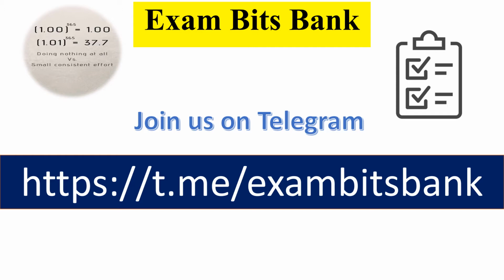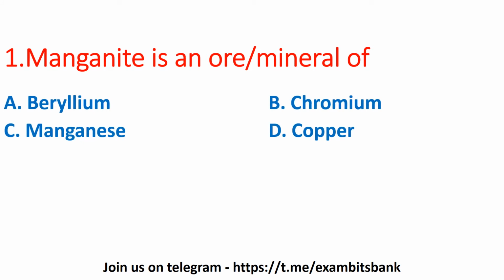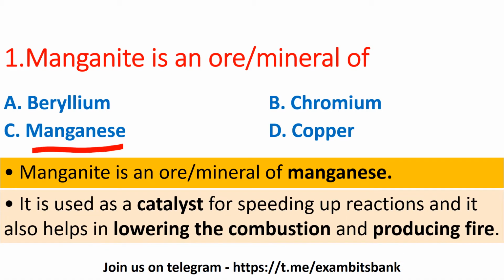So without wasting any time, let's start with the session. Manganite is an ore or mineral of: options are beryllium, chromium, manganese or copper. Here the answer is option C, manganese. So manganite is an ore or mineral of manganese, and it is used as a catalyst for speeding up reactions, and it also helps in lowering the combustion and producing fire. Moving on to next question.